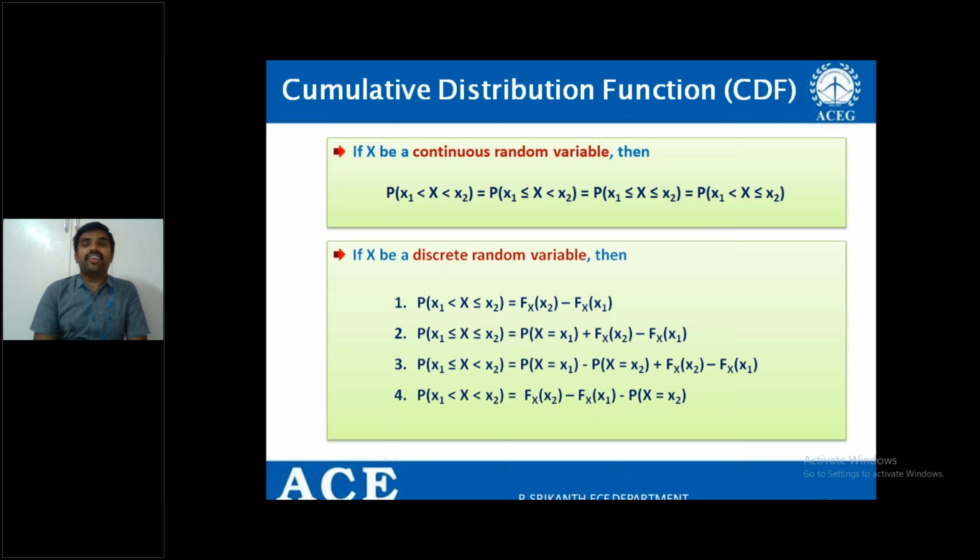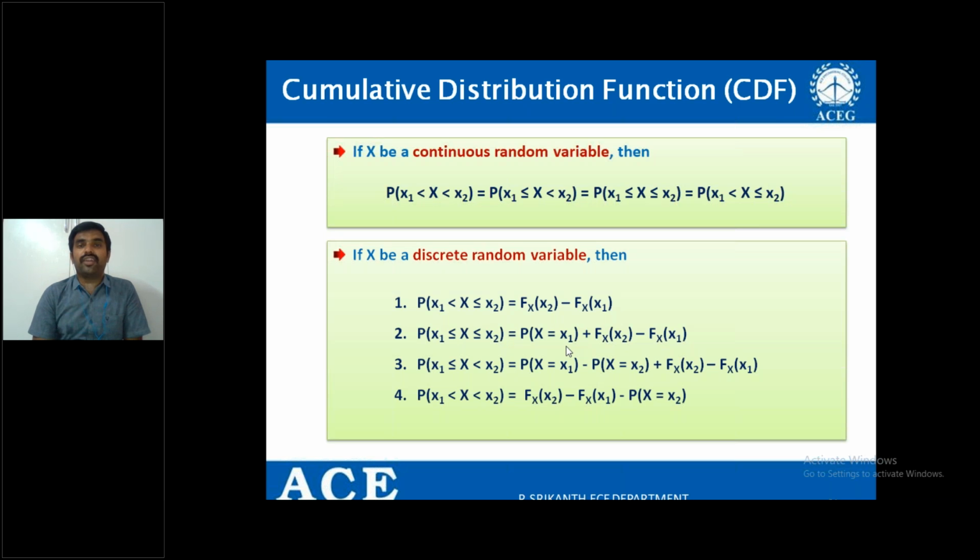That is, if it is discrete, for the probability of x1 less than x less than or equal to x2, here x2 is included. So therefore, what I can write here is Fx of x2 minus Fx of x1. And if I include x1, probability of x1 less than or equal to x less than or equal to x2, then you should be cautious. That is, we have to add even the probability of x equal to x1.